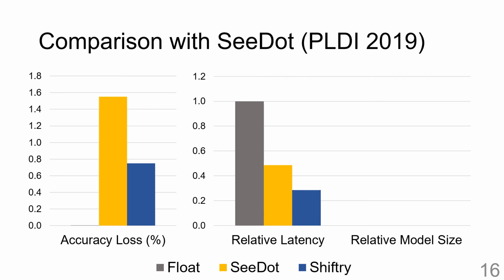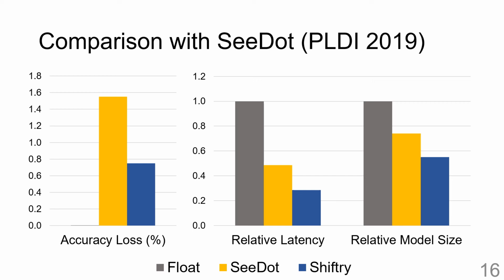Second, relative latency. This is the latency of the code being examined divided by the latency of the floating point code. Here again, we see that Shiftry generated code is almost 40% faster than CDOT generated code. We see the same trend with relative model size. Shiftry generated code is 25% smaller than CDOT generated code. Shiftry outperforms CDOT in terms of accuracy, latency, as well as generated code size on the models that CDOT is able to fit on the Uno. However, unfortunately, CDOT is not able to fit RNN benchmarks on the Uno.